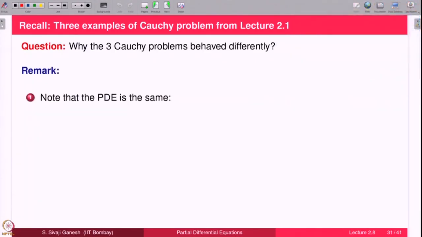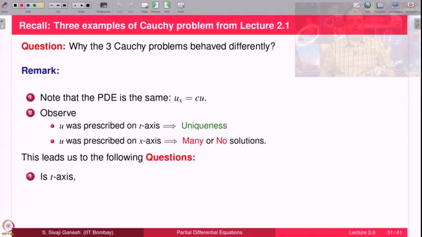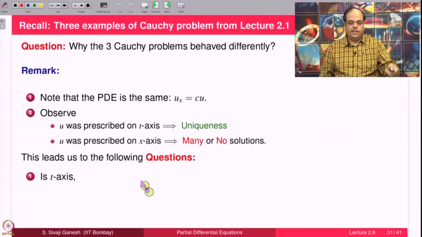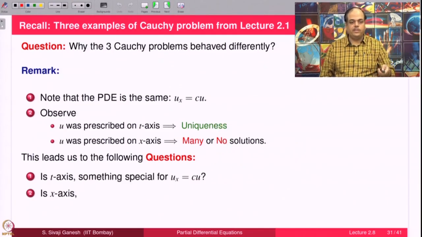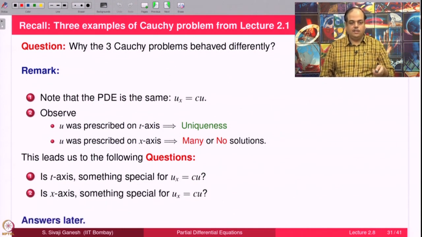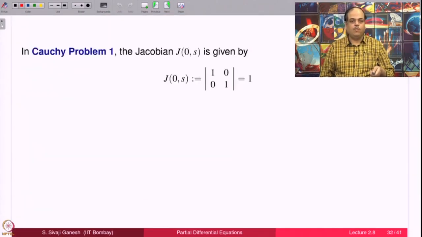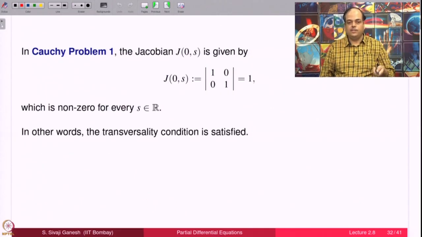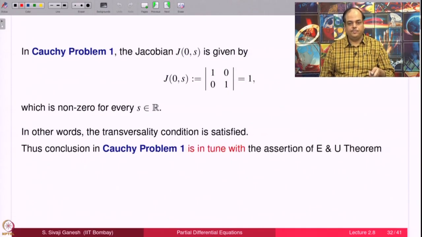Then we ask this question: why do they behave differently? The PDEs are the same, and on the t axis you have uniqueness, while on the x axis you may have many or no solutions. Then we had this question: who is special, the t axis or the x axis? We said the answer would come later. Now it is time for answers. Cauchy problem 1, J0s. We are trying to use lemma 2 to answer. J0s is 1, therefore we have the existence uniqueness theorem, so uniqueness is what you expect, done. It is in tune with the assertion of the existence uniqueness theorem.